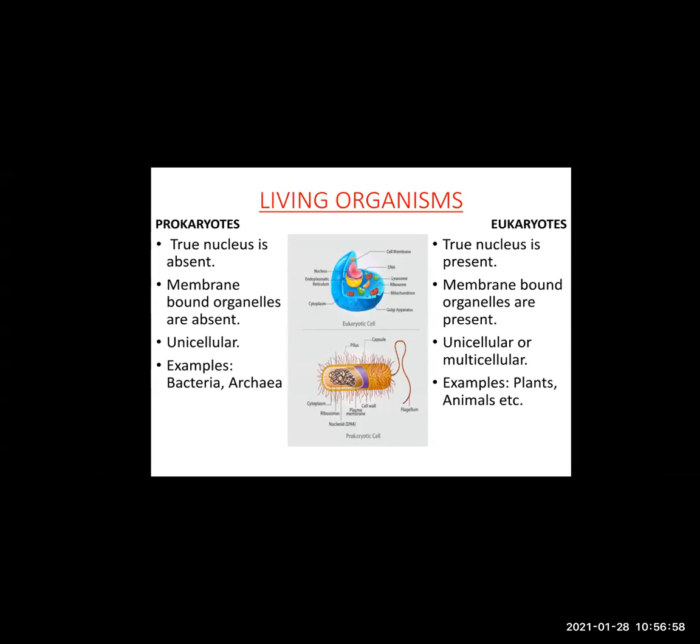The organisms under the eukaryotes can be unicellular as well as multicellular. Examples of eukaryotes are plants and animals and so on. Especially the highly evolved organisms are included in eukaryotes.